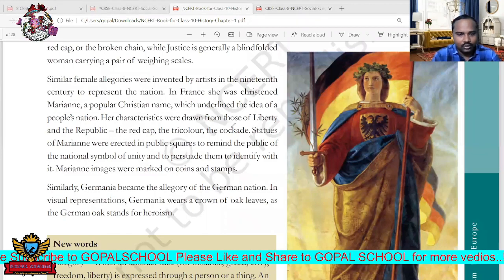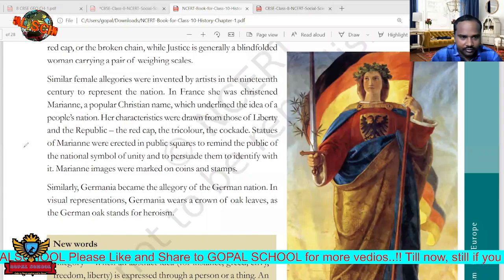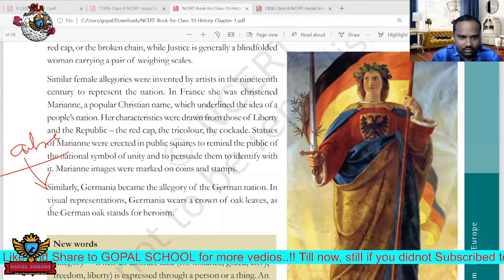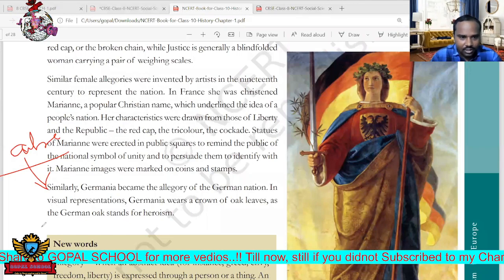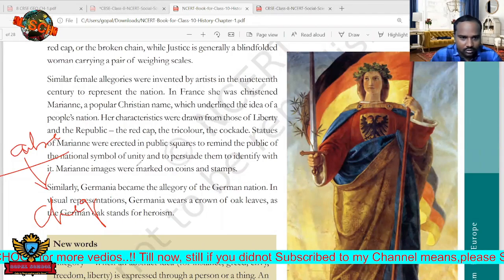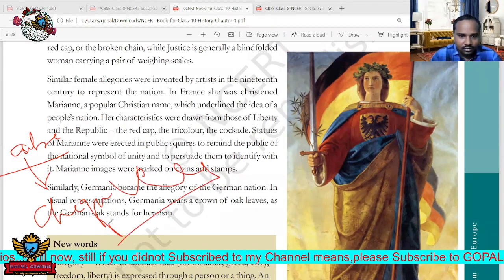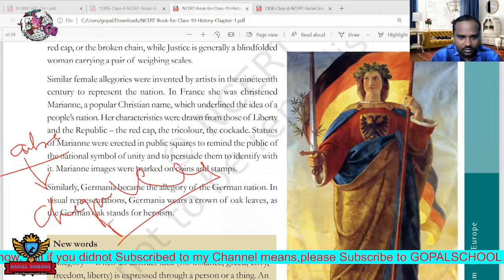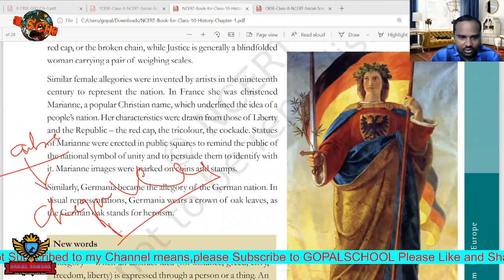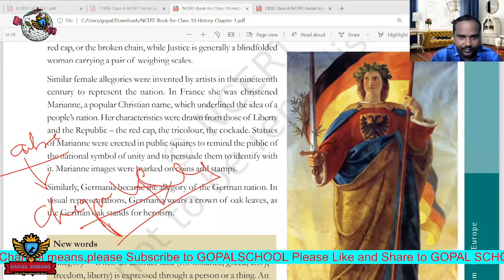Suppose you go to Cuba. Cuba had a very famous revolution. Here there was one person, his name is Che Guevara. You can see Che Guevara. So many people are wearing dresses which contain the picture of Che Guevara. So it shows that he is a revolutionary person.